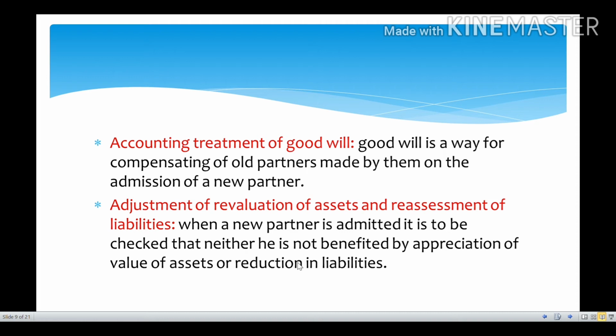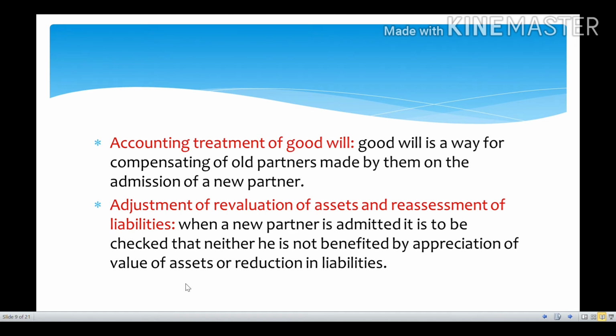Adjustment on account of revaluation is done through the revaluation or profit and loss adjustment account. Whenever we do the accounting process, in the revaluation or profit and loss adjustment account, we will do this revaluation of assets and reassessment of the liabilities.